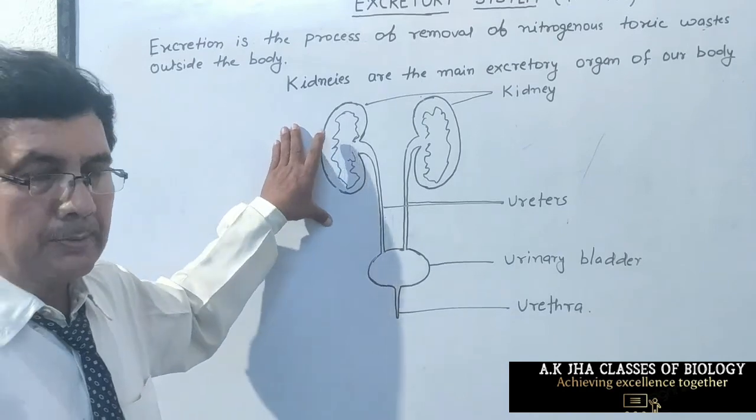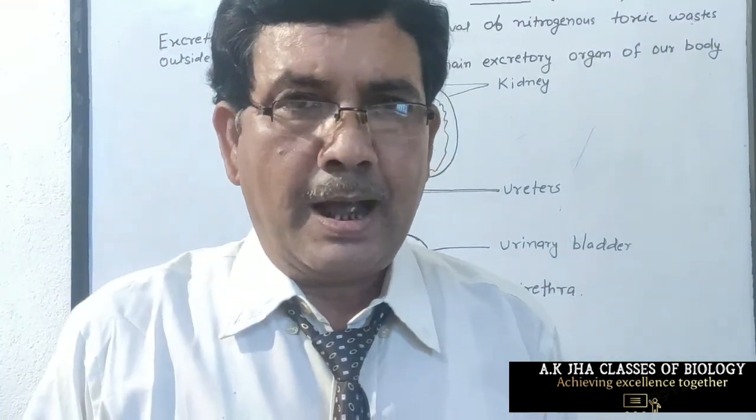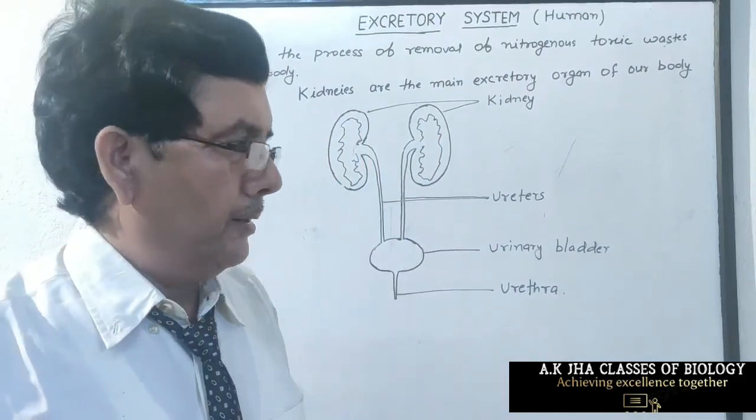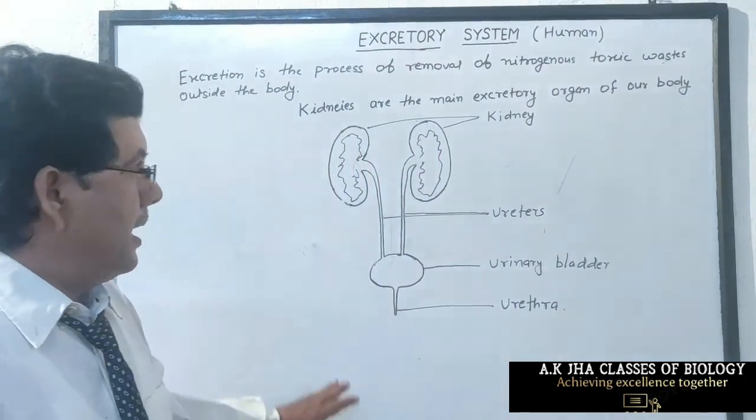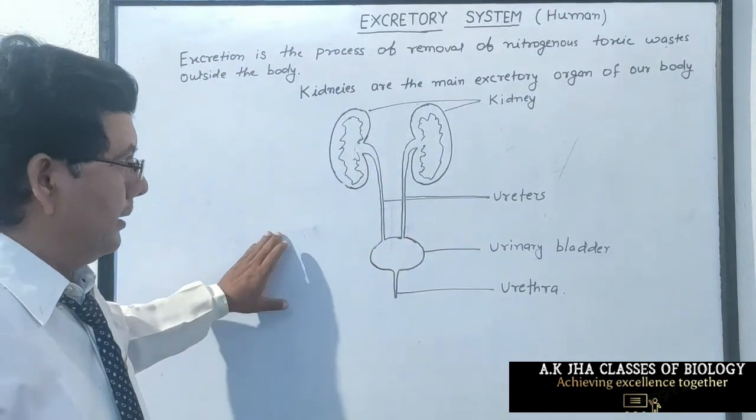All the excretory substances which are produced during metabolism are diffused in blood and come to the kidney through blood circulation.